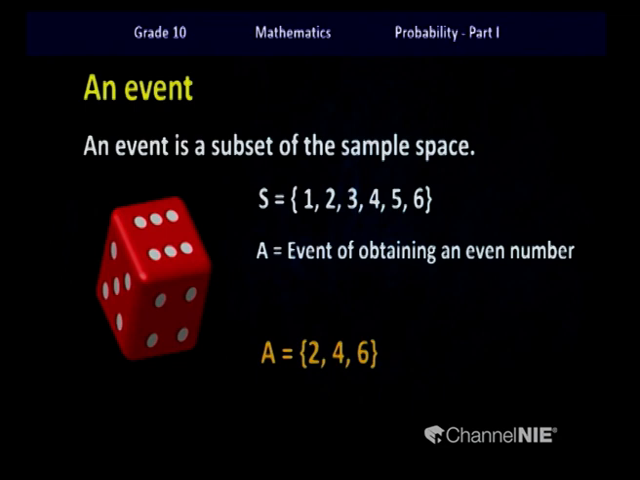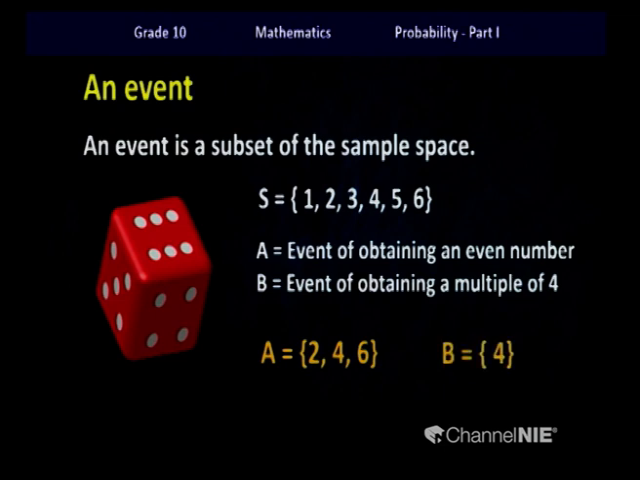Let's consider another event. I have taken event B, that is the event of obtaining a multiple of 4. Within this sample space, we can see only one multiple of 4. So children, the outcome of the event B will be like this. Now children, these events can be categorized into two main types.